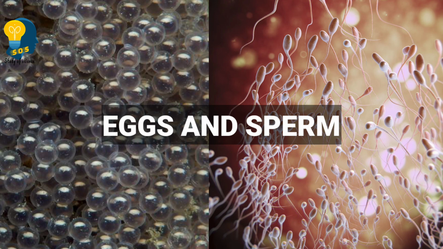Sometimes they are also fed on by some of the animals found in the water. Out of these eggs and sperms, only a few will get fertilized.